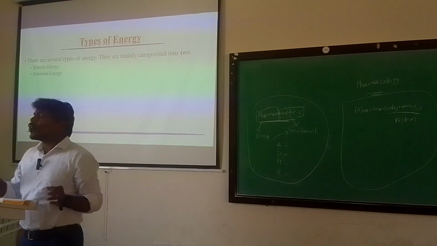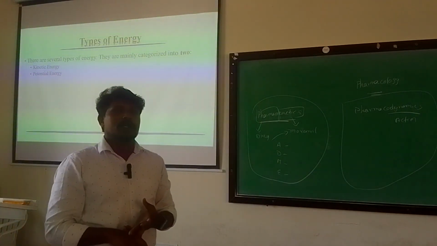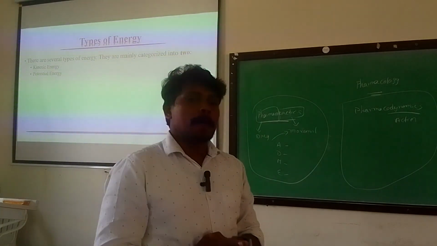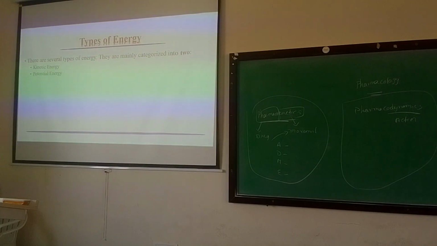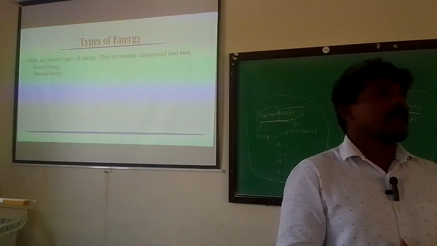Okay. So now next one is the first unit content. The first topic is the types of energy. Please write types of energy. Well, this is the first unit, first content, first topic.